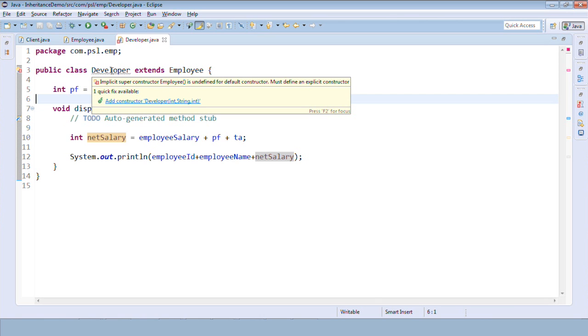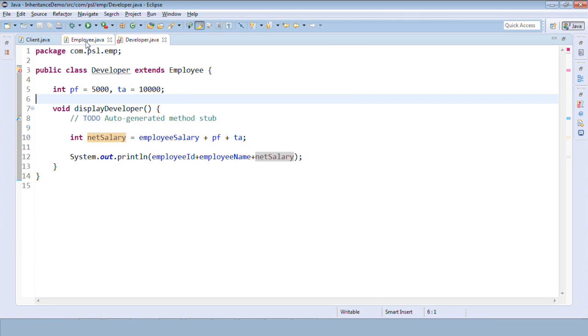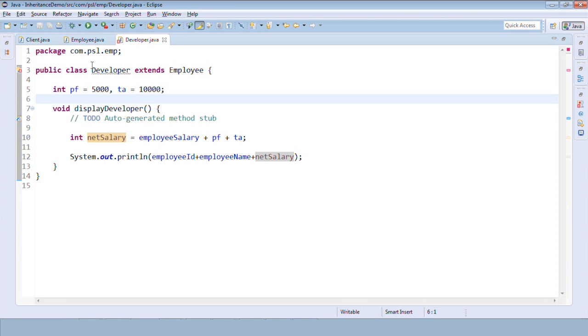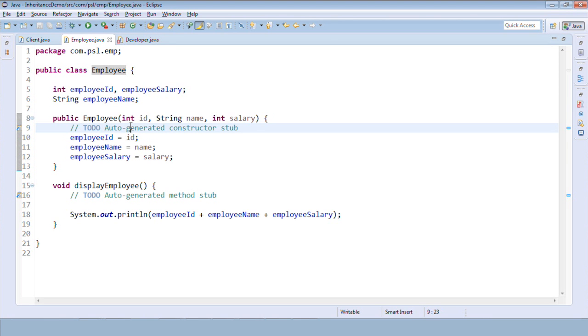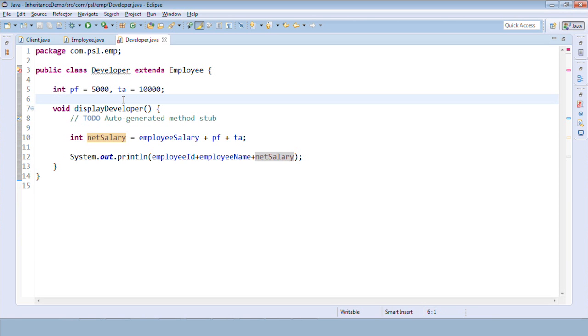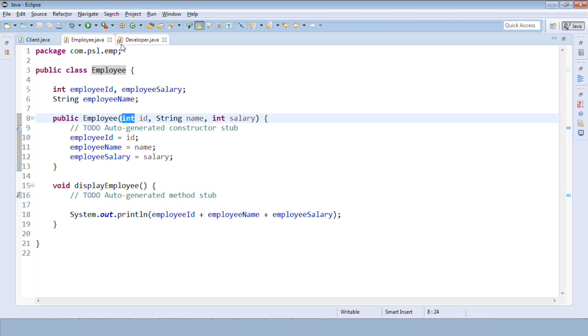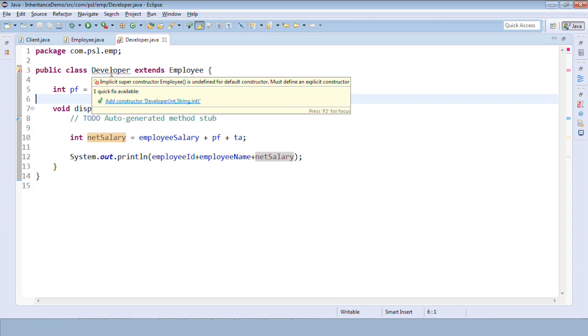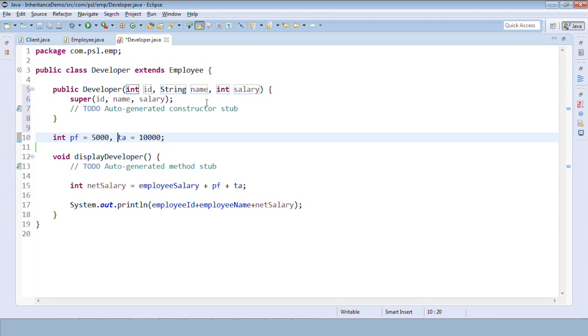So constructor is related to the design. It says that whenever you have a constructor in the base class, that should be there in the derived class as well. So we have a 3 parameterized constructor in the base class, in the employee class, then we should have at least a 3 parameterized constructor in the developer class. 3 parameterized or 3 plus. So it is a rule which says that if you have a constructor in the base class, we should have a constructor in the derived class as well. The same parameters or more, whatever it can be. That can be 3 parameterized or more than 3. Getting it?